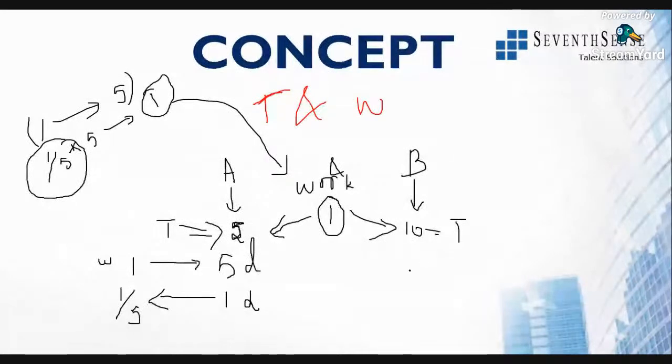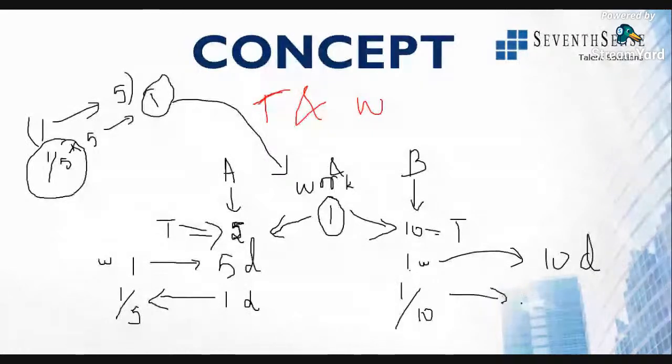The same way here, in one day, one work is completed in 10 days by B. Now 1/10 of the work is completed by B every day. All right, every day B takes 1/10 of the work to complete it. This is the meaning of the question.